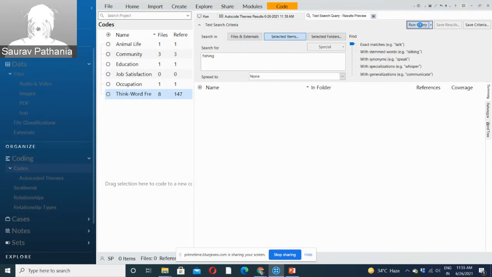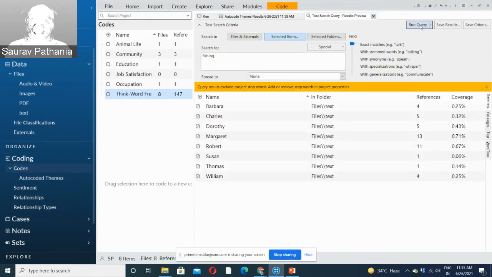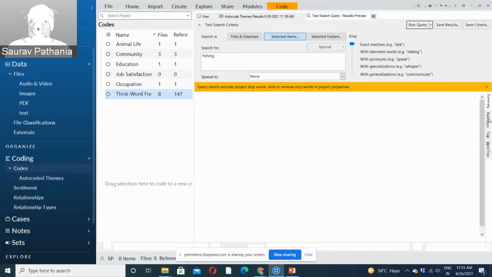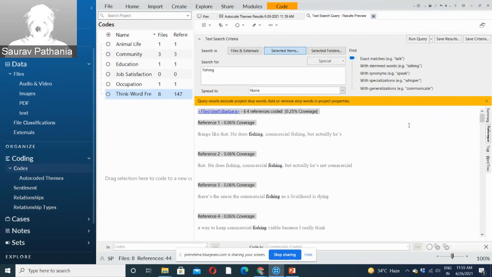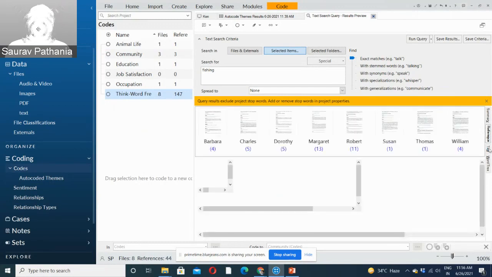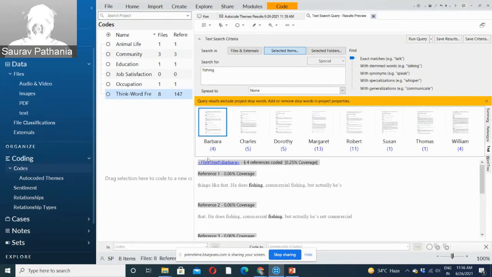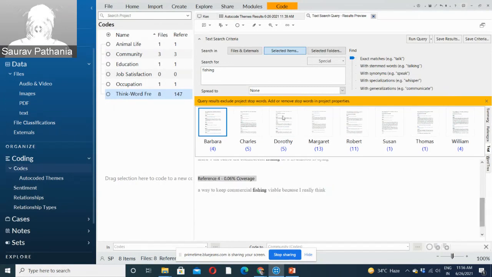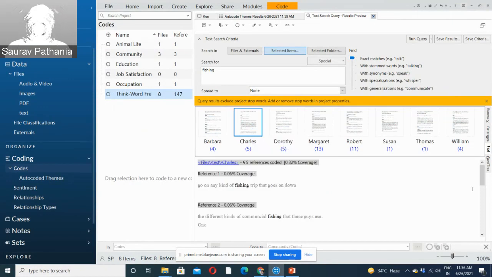If you run this query, it will look for how many times the word fishing has come up. It shows Barbara 4 times, Charles 5 times, and so on. This is a summary. If you want to see the references, these are all the references where the word fishing has come up in our data. In Barbara's interview, wherever it has emerged. For each specific interview you can look: for Barbara, you can see the number of times fishing was used and the number of references. For Charles, so this way you can look for each of the persons.